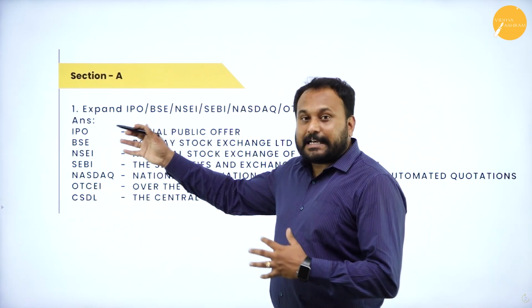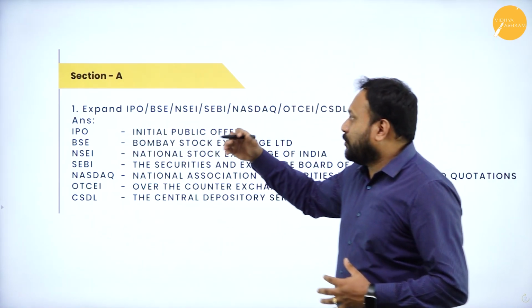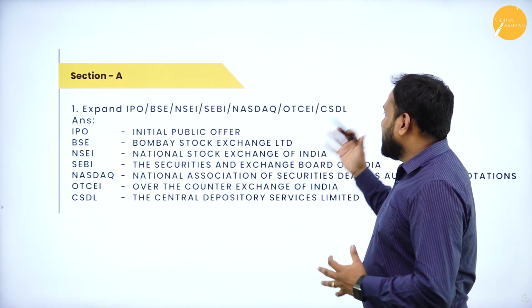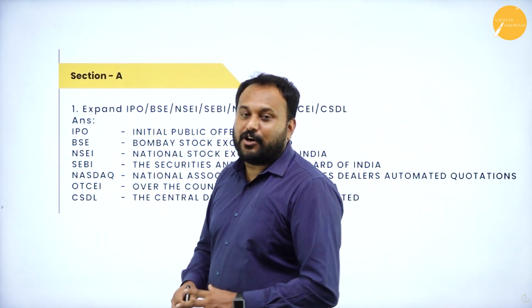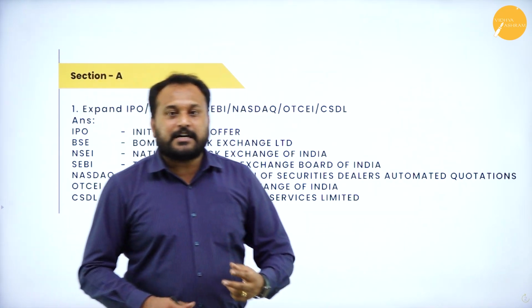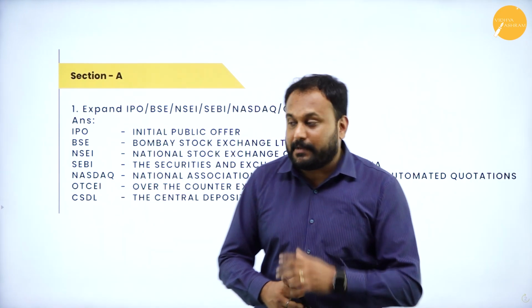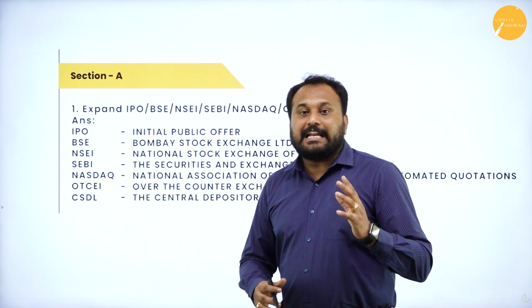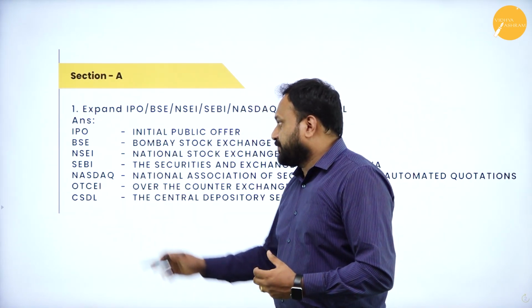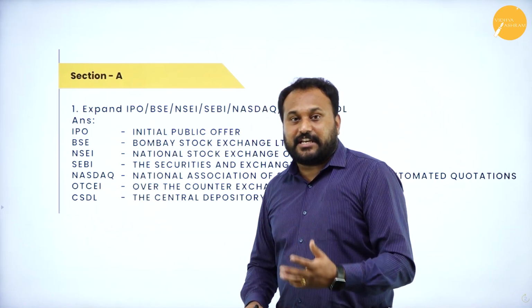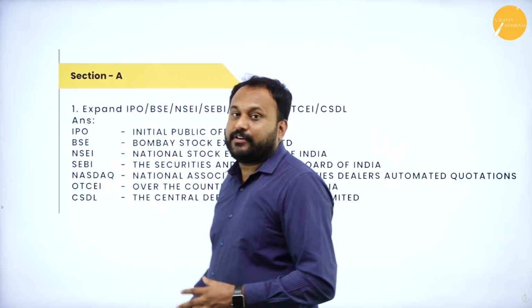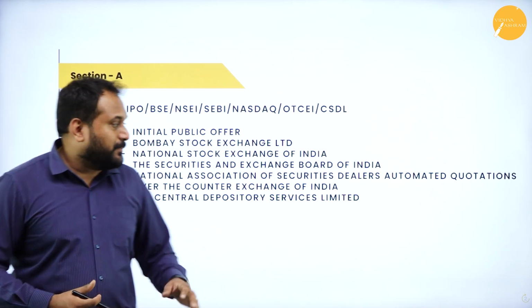You'll be getting a question like expand IPO, BSE, NSEI, SEBI, NASDAQ, OTCEI, CSDL. What exactly are all these? You need to expand them, and you will be getting 2 questions. If you get 2 questions, it is for 2 marks; 1 question is for 1 mark. So IPO, initial public offering; BSE, Bombay Stock Exchange; NSEI, National Stock Exchange of India; SEBI, the Securities and Exchange Board of India. Like that you people will be getting all these.